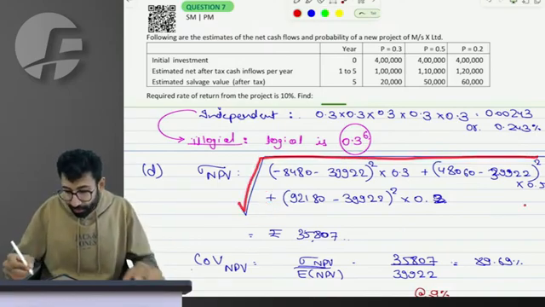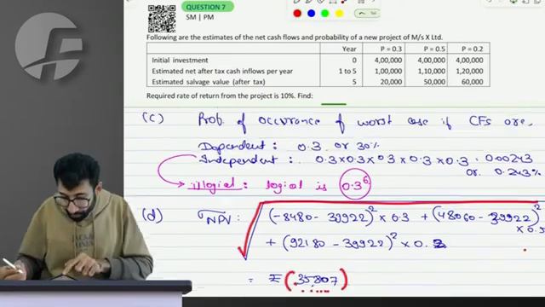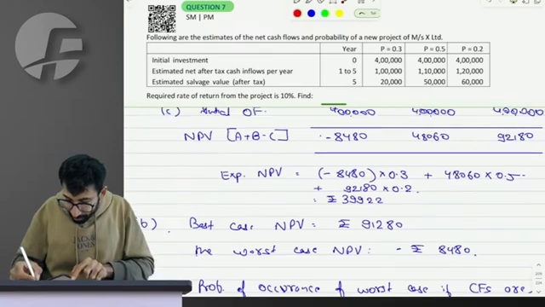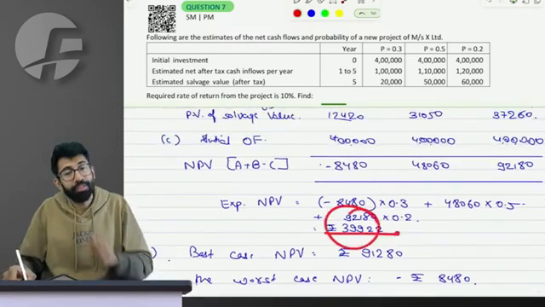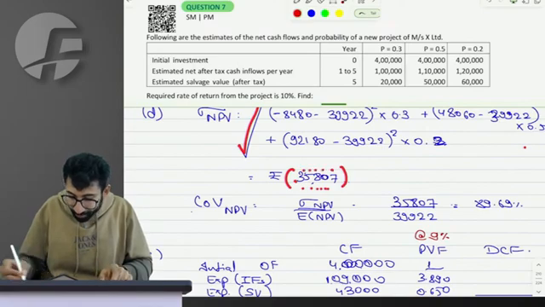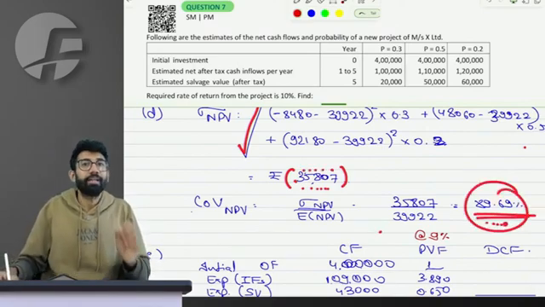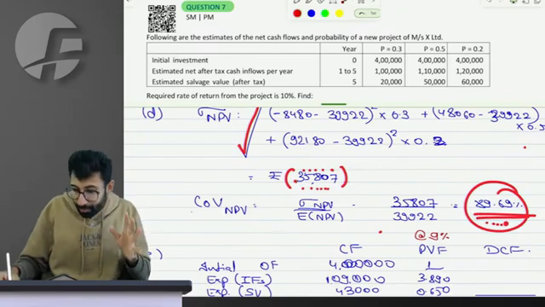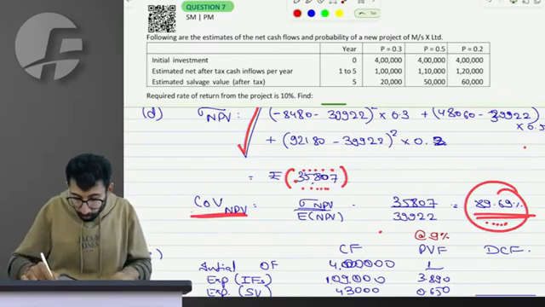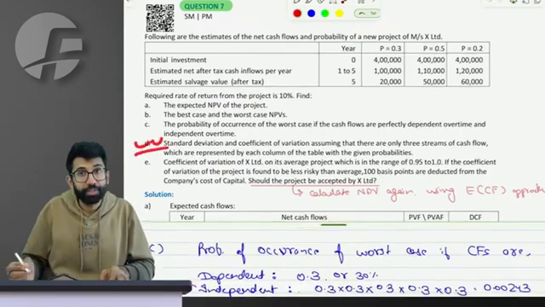When you solve it, you get 35807 as the square root. So the expected NPV, which is 39,000, can deviate by 35807, which in percentage terms gives you a deviation of 89.69%. People in the class, that is the coefficient of variation of NPV, which is the D part of this question, done.